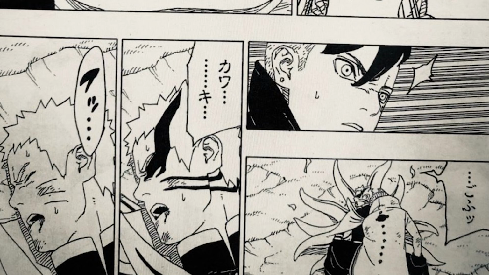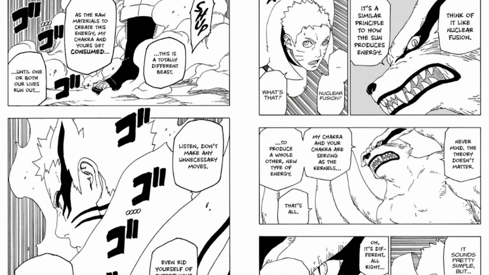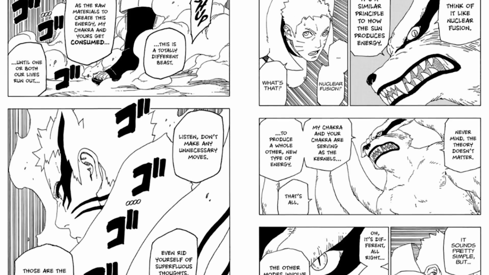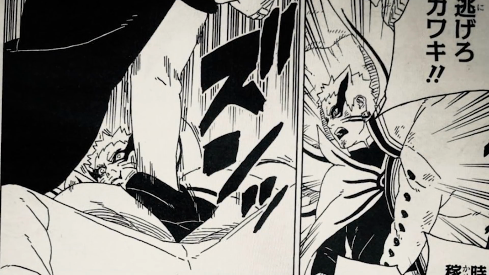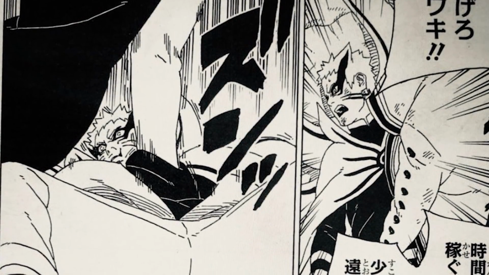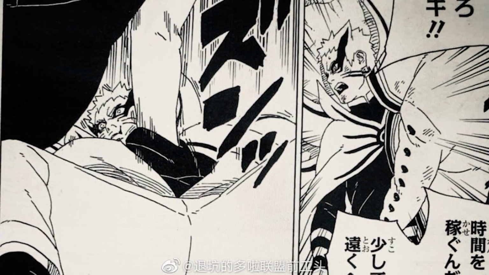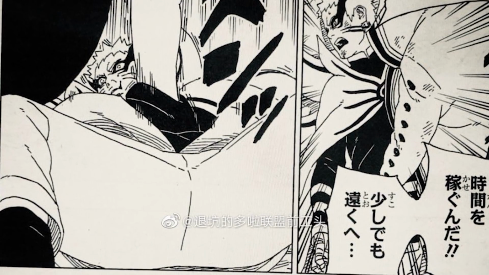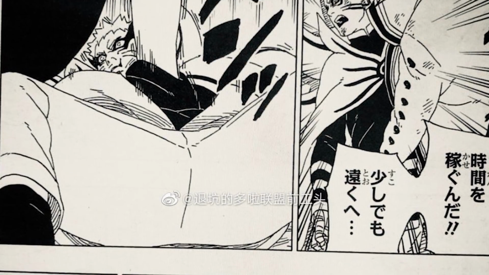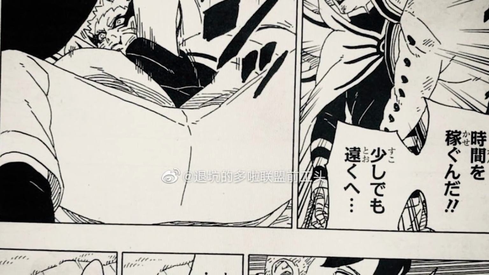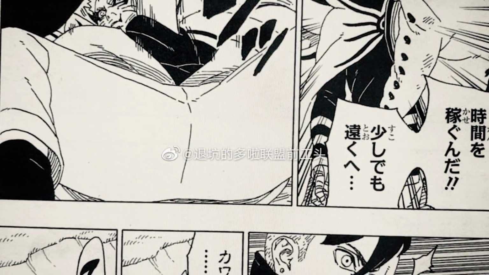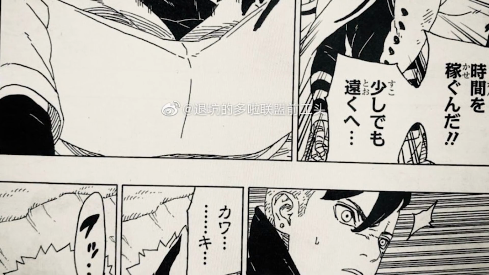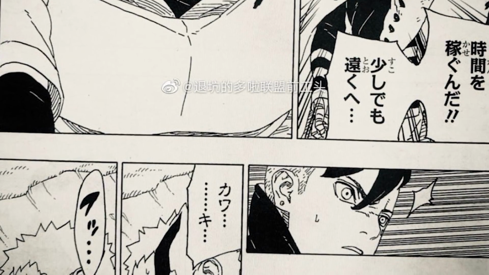However, we were told by Kurama that if he uses this form, he's going to die, presumably that he can't defuse it or that it would run out his own lifespan in return. But something interesting happens here. Ishiki punches Naruto in the stomach, and you can see Naruto lose his Baryon mode. So does that mean that he's not going to die? We'll have to wait until we get the translations, but it looks like Ishiki, by punching Naruto for whatever reason, defused him and Kurama. So this perhaps could mean that Naruto will not die from using the Baryon mode.